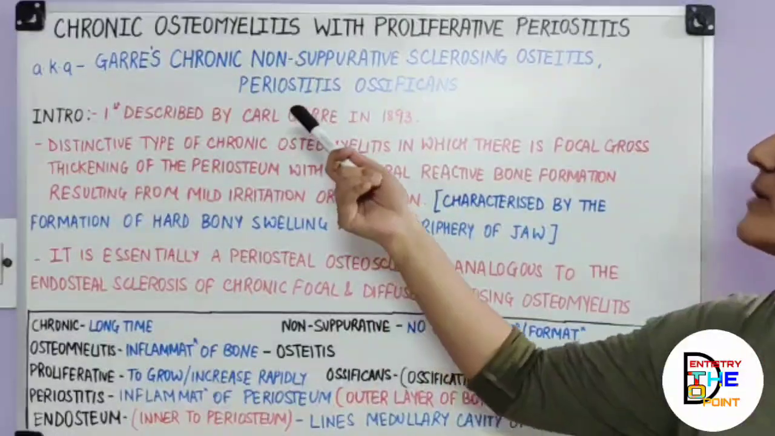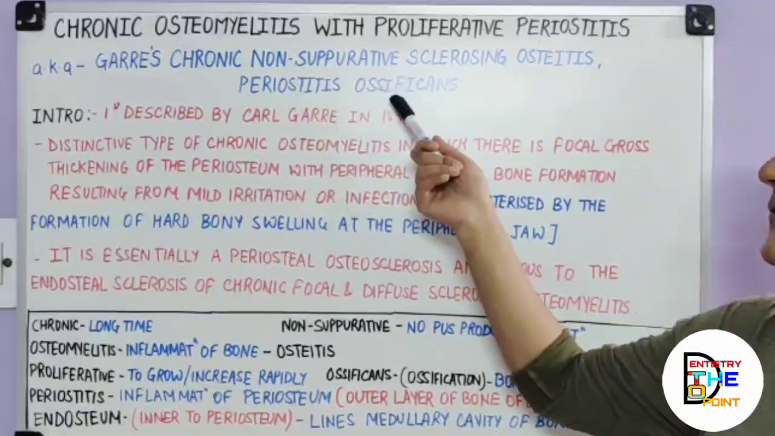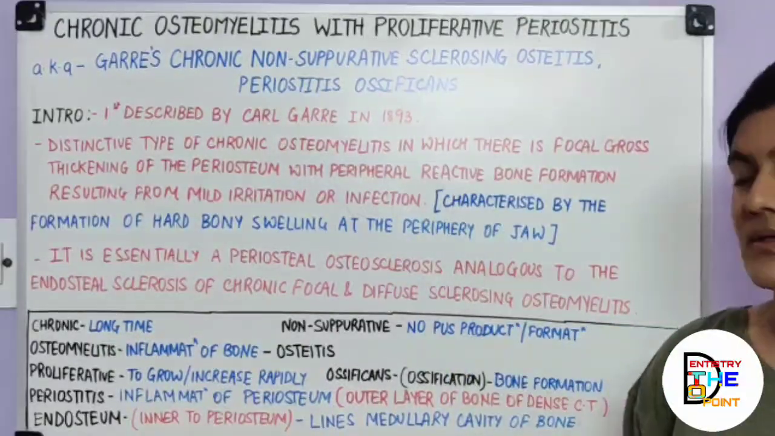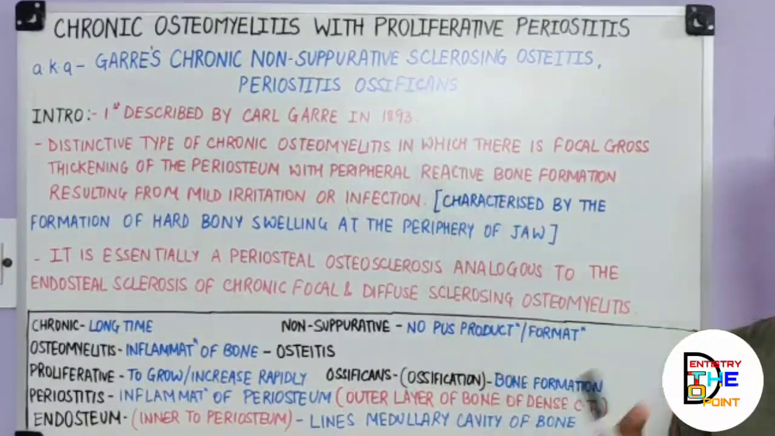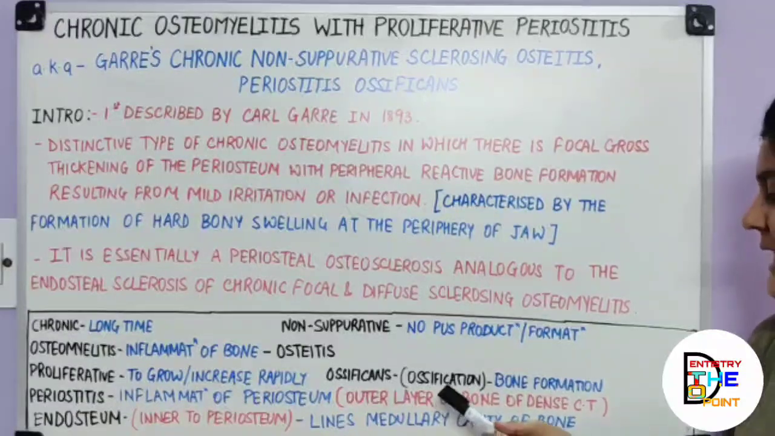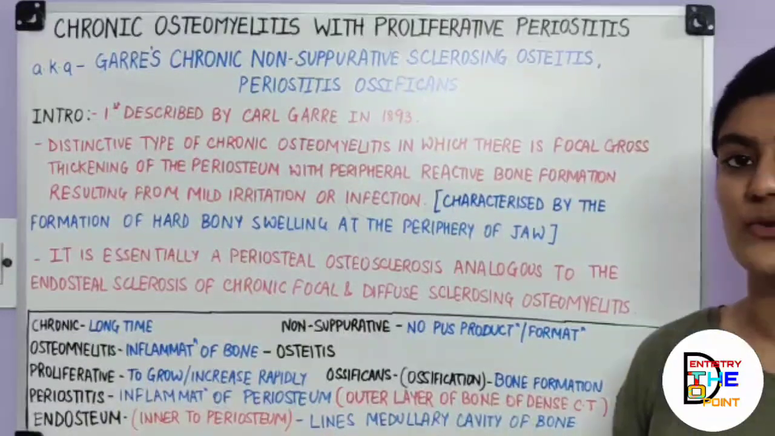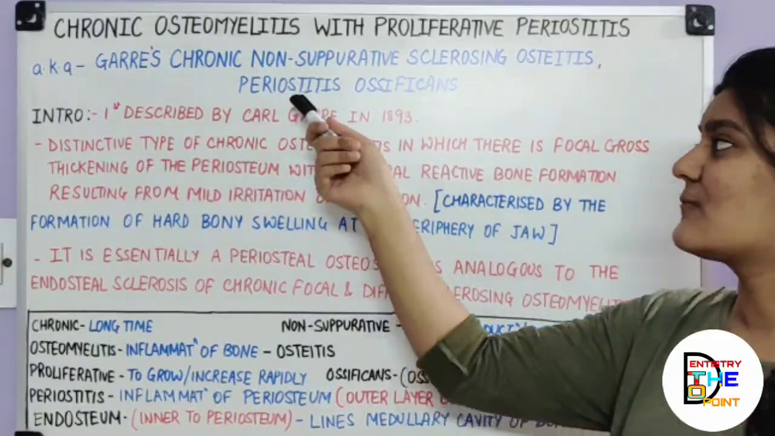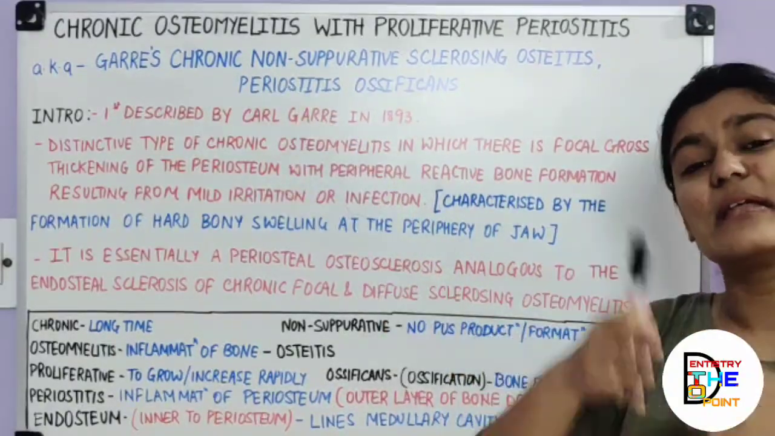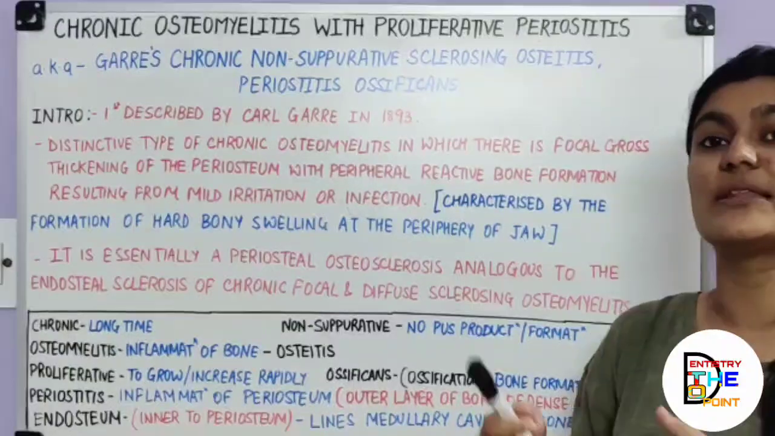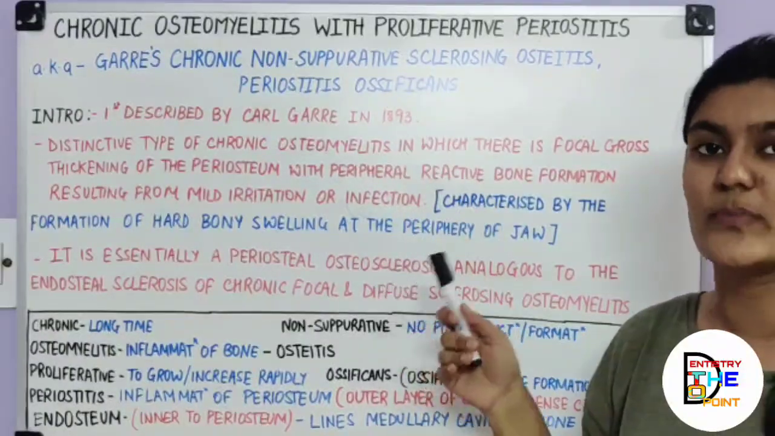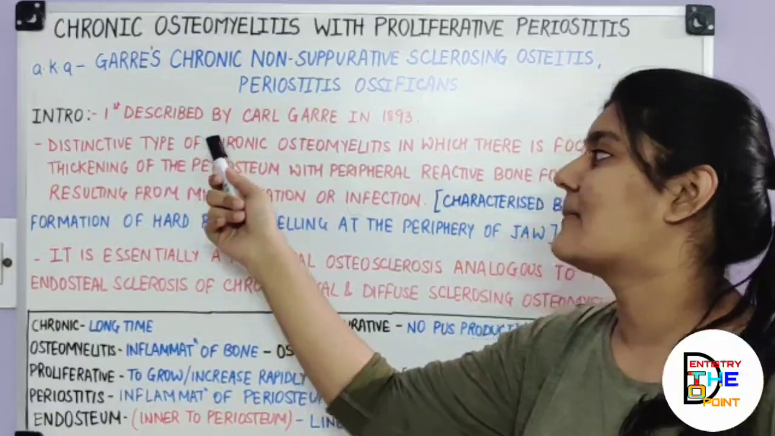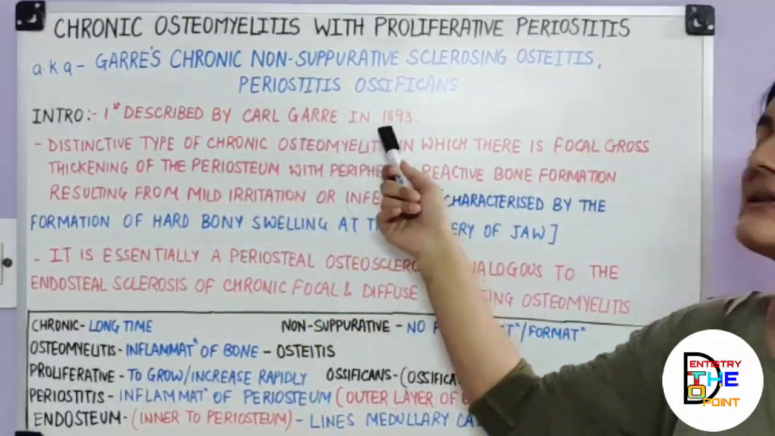It is also known as periostitis ossificans. Why? Periostitis is inflammation of the periosteum, and ossificans is derived from the word ossification, which means nothing but bone formation. So what it means is that there is inflammation of the periosteum, and in reaction to the inflammation there is slight formation of bone. You will get to know why and how. It was first described by Carl Garre in 1893.